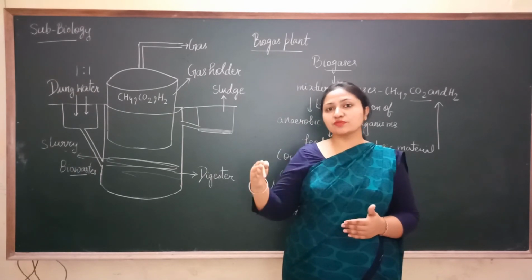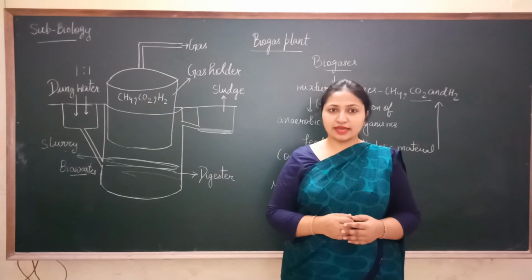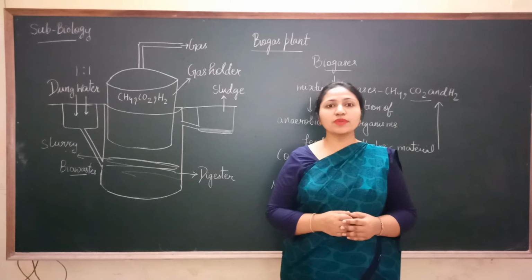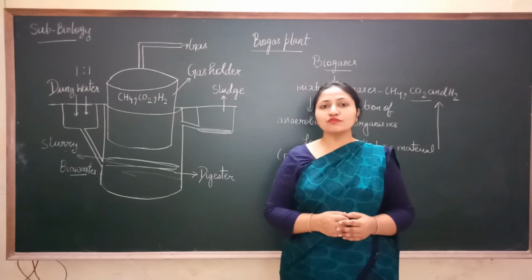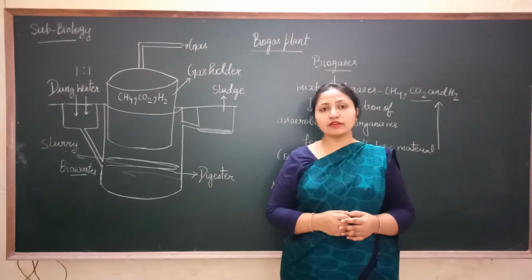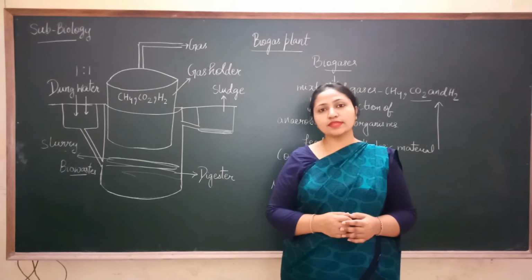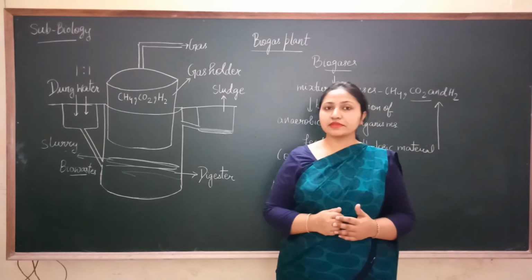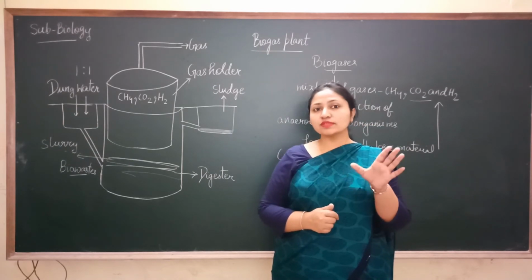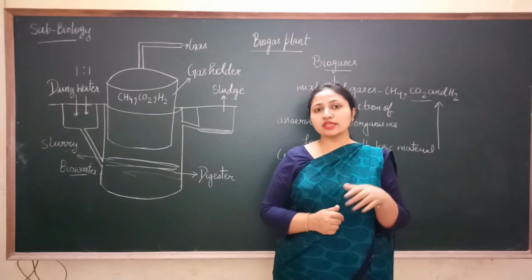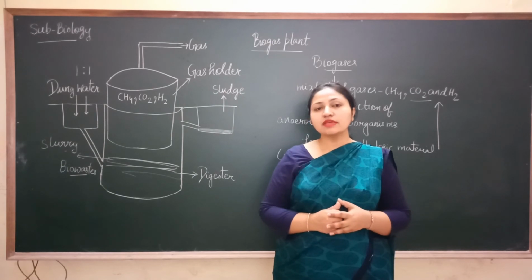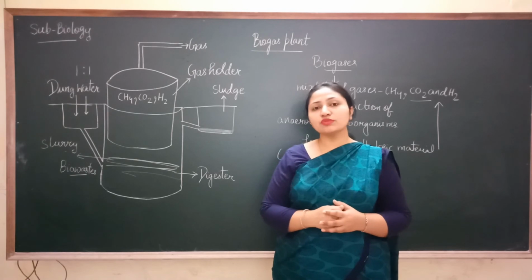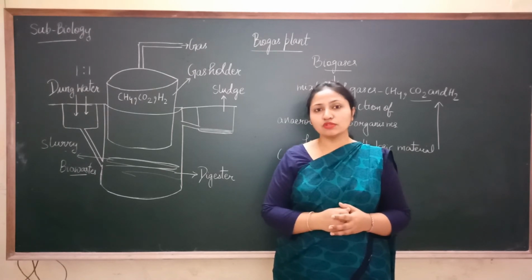When it is transferred to the anaerobic sludge digester, anaerobic microorganisms are present which feed upon the bacteria and fungi, and when they feed over the bacteria and fungi, they produce the biogas. Those microorganisms used in the anaerobic sludge digester can also be used in the biogas plant.